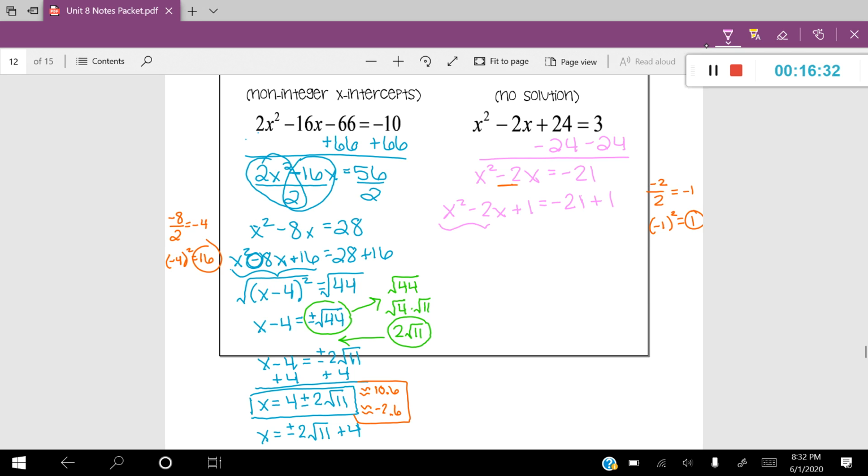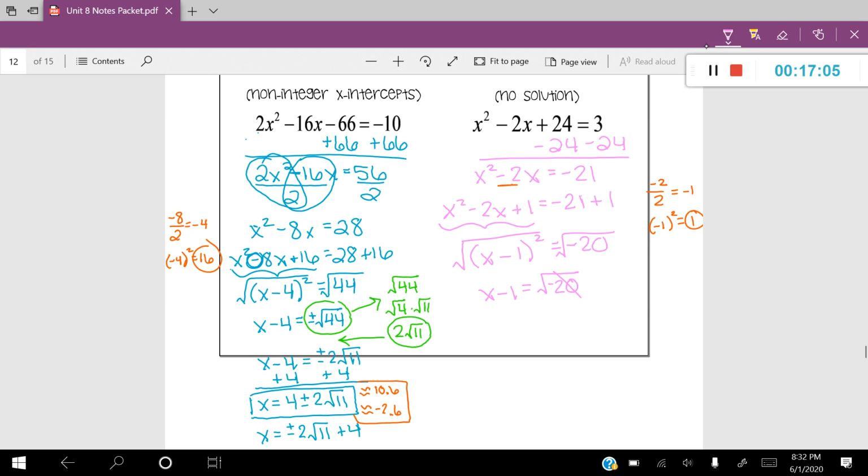I can go ahead and simplify my perfect square trinomial that I've created. That's going to simplify to x minus 1 squared, and that's going to be equal to negative 20. I'm going to go ahead and take the square root of both sides, and you can see that we're running into a little issue here. X minus 1 is equal to the square root of negative 20, which we know we cannot take the square root of a negative number. And therefore, the problem just kind of comes to a halt here.